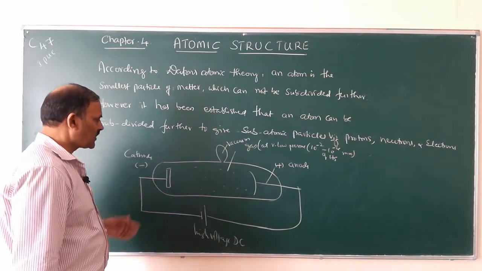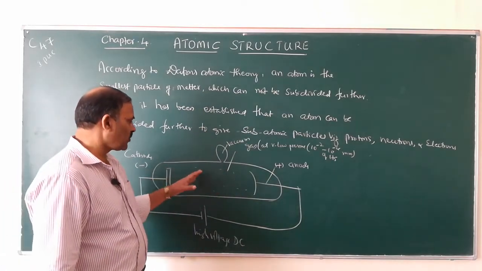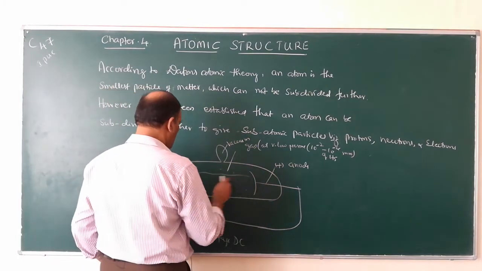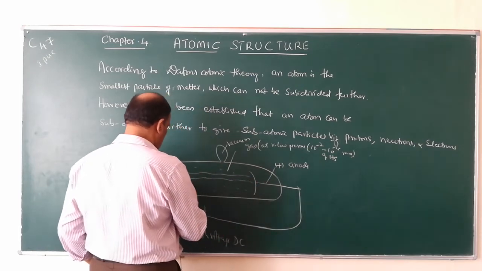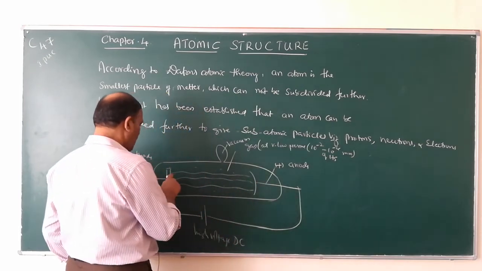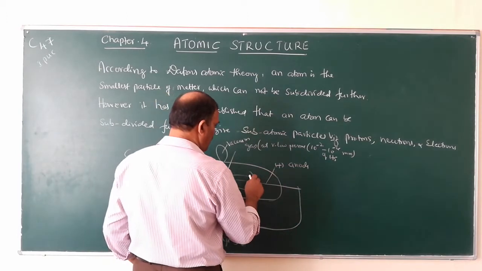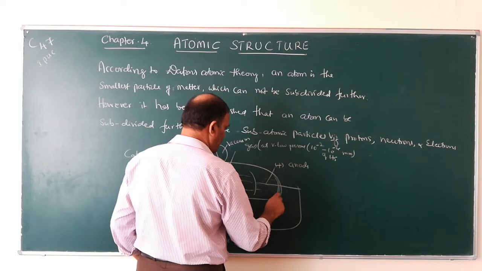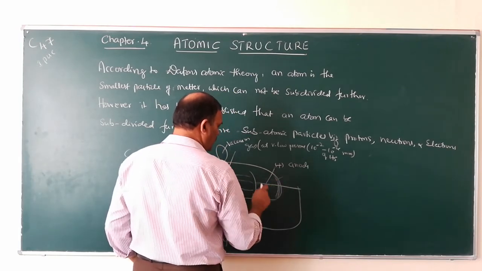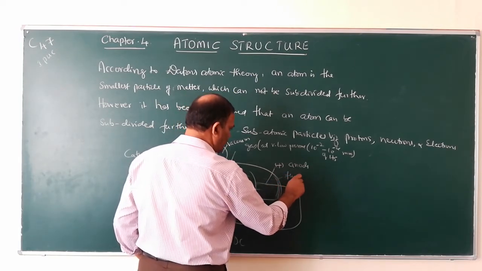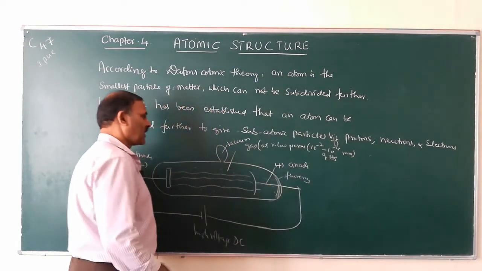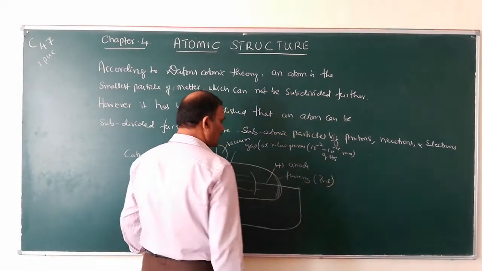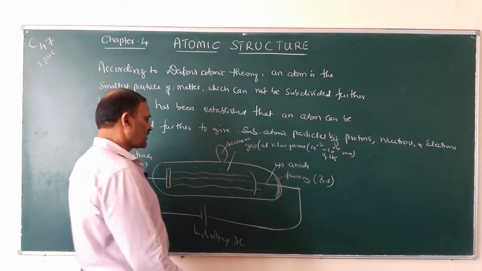When a gas is subjected to electric discharge at very low pressure and high voltage is applied, what happens? Some invisible rays will enter from cathode to anode, and when these rays strike the wall of the glass tube, they produce fluorescence. Or if this surface is coated with zinc sulfide, they also produce fluorescence.